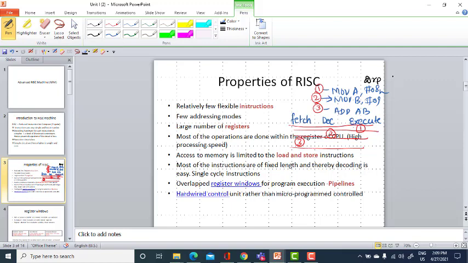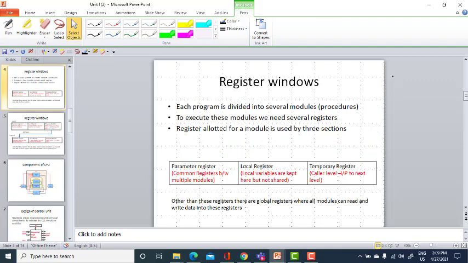And a RISC machine has a hardwired control unit rather than a microprogrammed control unit. I'll tell you what is meant by pipeline and what is meant by hardwired control unit, and what type of control unit is followed in a RISC machine, in the coming slides.